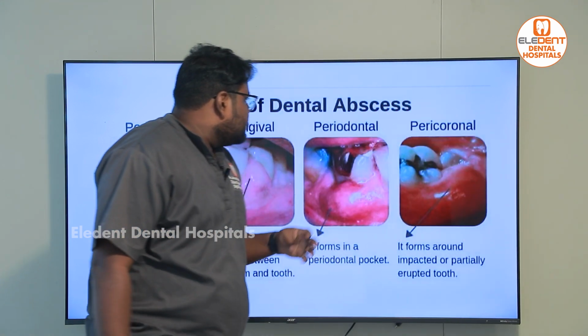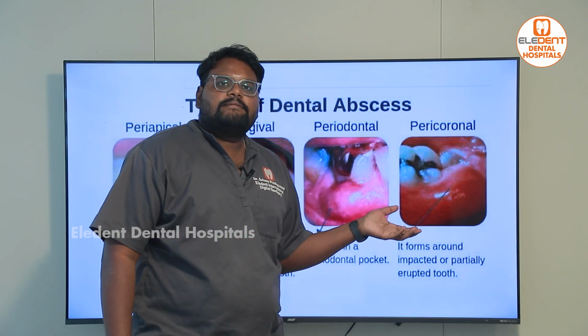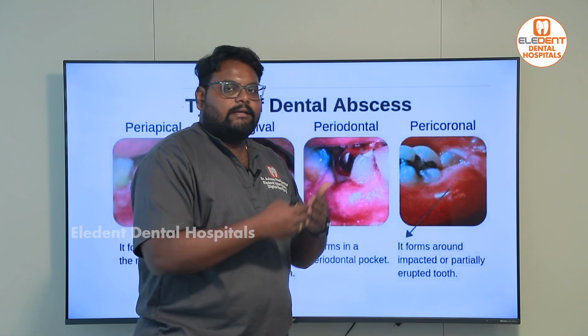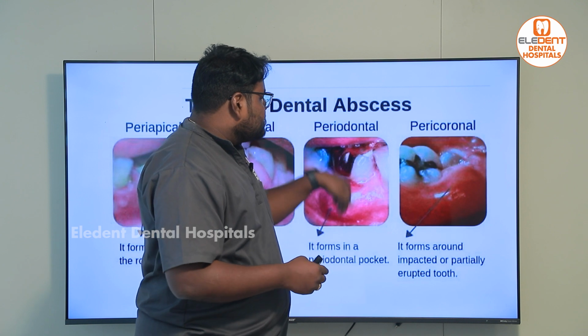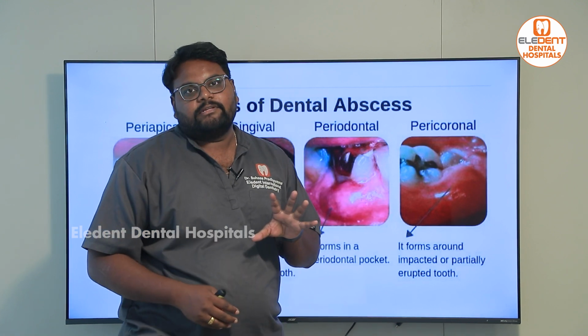So next is a periodontal abscess. Many a times the bone loss happens aggressively due to gum diseases, and there are pockets which are formed, and in these pockets you will see a bulge, and these are filled with pus.